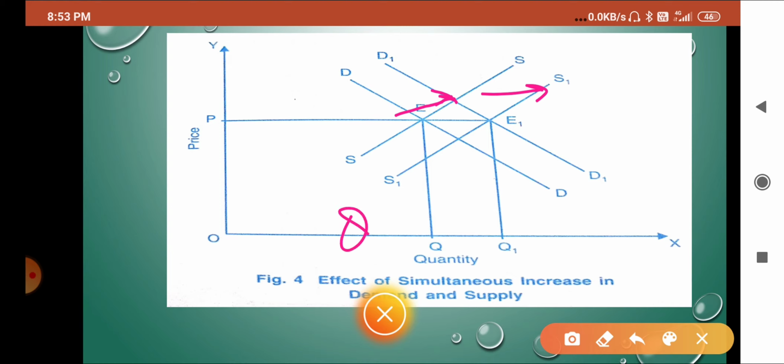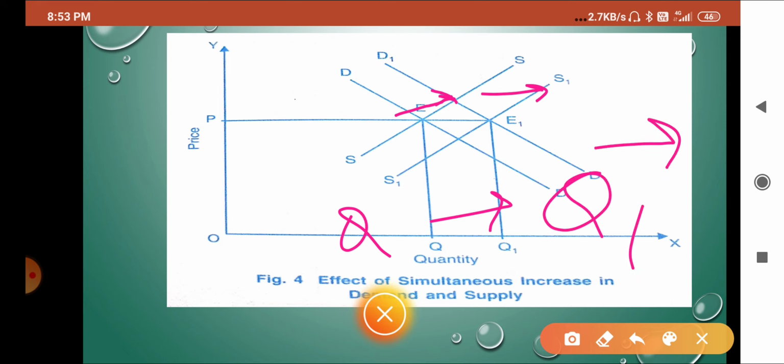The previous quantity was Q and the new quantity is Q1. So what is happening? Quantity demanded is increasing. Both are increasing. In that case, quantity demanded will increase. And if they both are reducing in the same ratio, then the same thing will happen, quantity demanded will decrease. Why? Because the price of the commodity is not changed, because both are changing in an equal ratio.